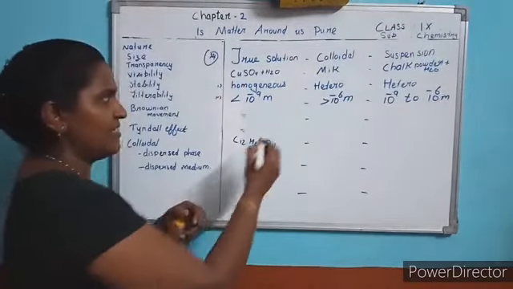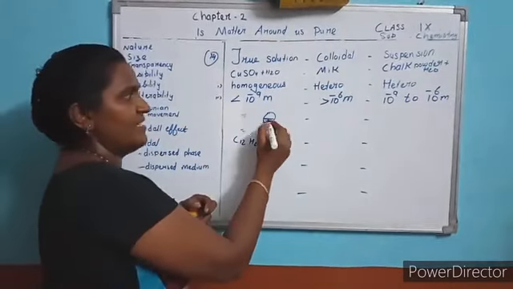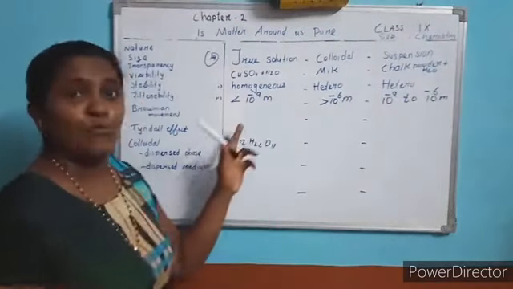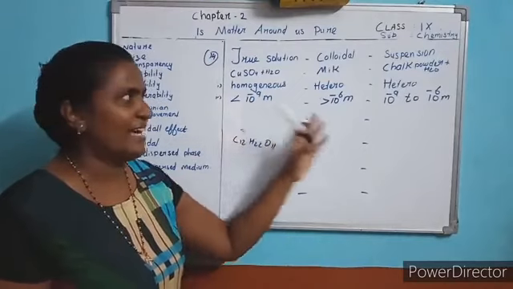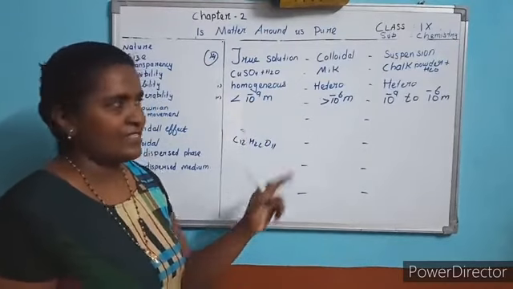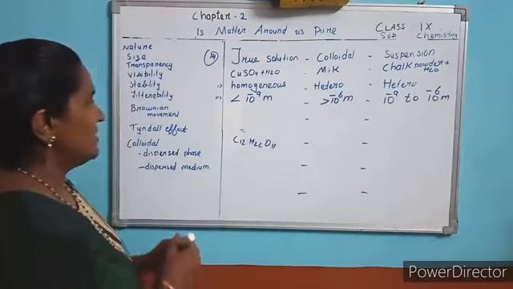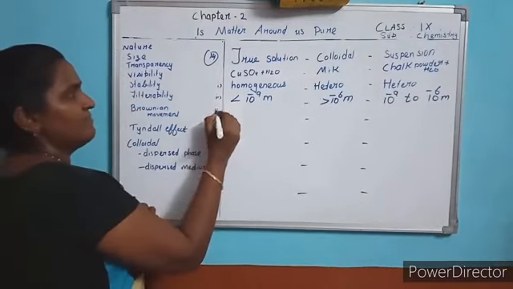Diameter means the full size across. Understood? This is the radius, this is the full diameter. So whose size is small? In true solution, the solute particle size is smaller than the other two. Second, it is somewhat bigger. Third property, transparency.